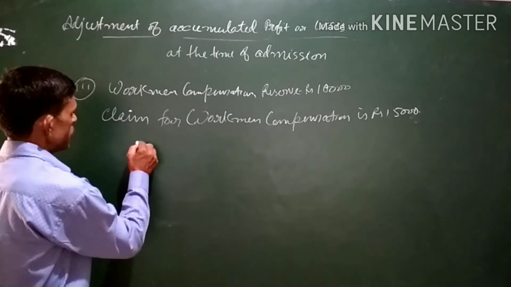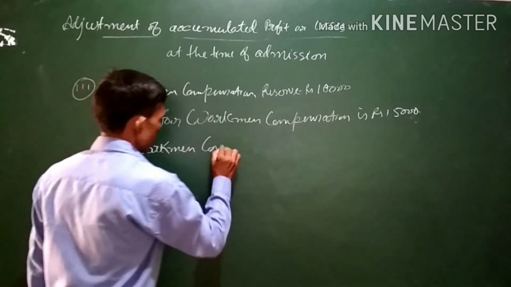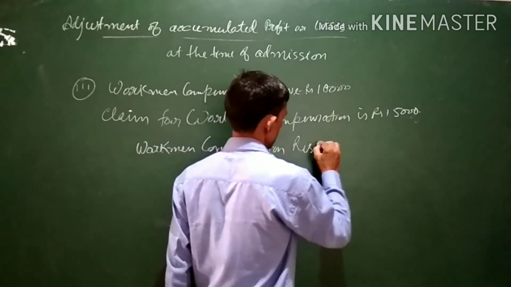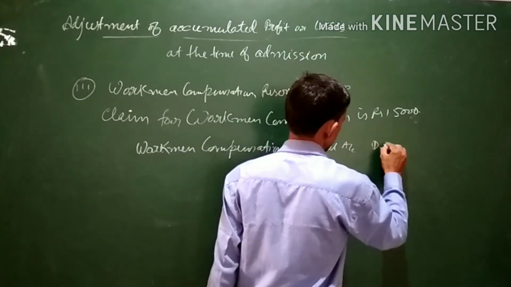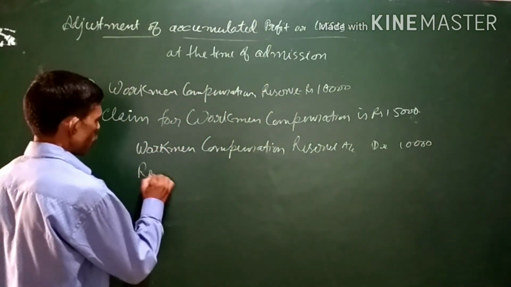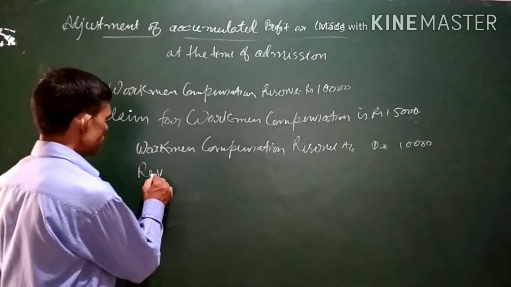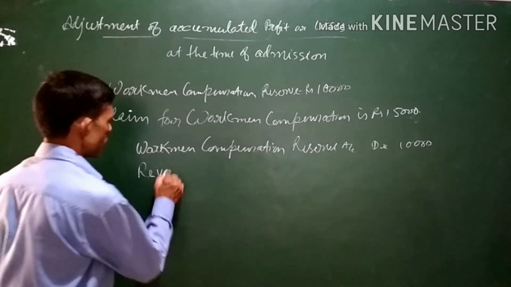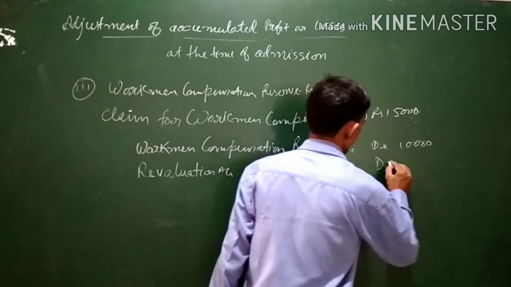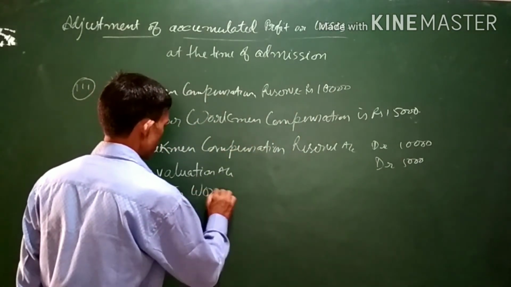For this, the entry in this case will be: workman compensation reserve account debit, that is 10,000, and there is a loss for us. There is an increase in liability, so it is a loss for us. This extra loss will be transferred to the revaluation account. Revaluation account debit 5,000, to workman compensation claim.